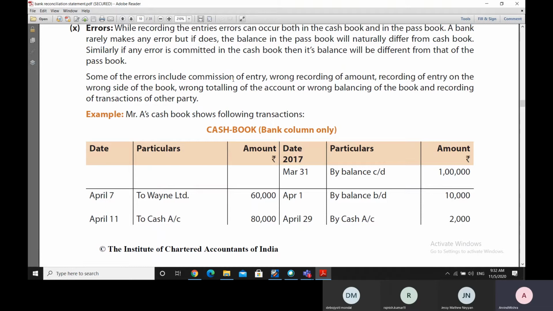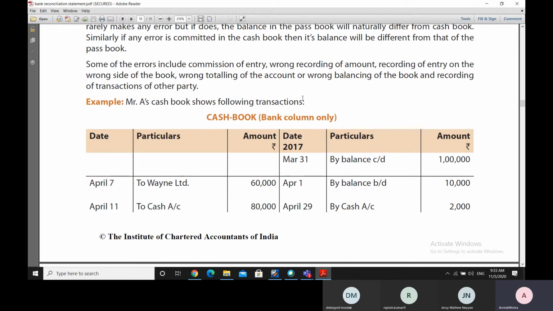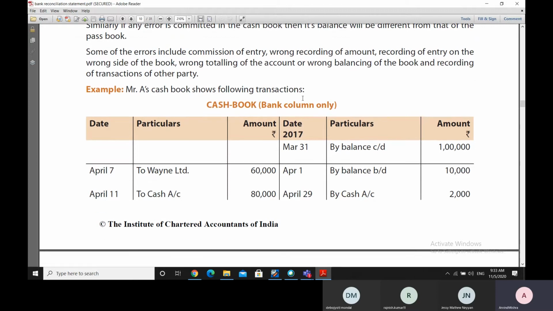So an error of commission is an error of entry, a wrong recording of the amount, or recording on the wrong side of the book, like a withdrawal entry being written on the deposit side, or a debit side entry being written on the credit side. Then there is wrong totaling of the account or wrong balancing of the book, and sometimes one party's transactions may get recorded into another party's account.